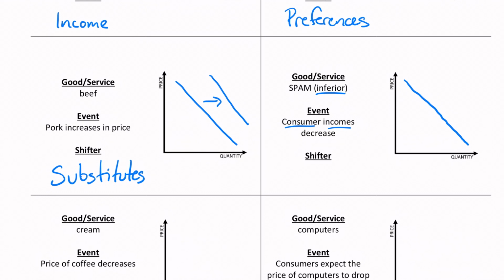So as our income goes down, we might have to stop eating fancy steak dinners and start eating more spam instead. And so that's going to be a shift to the right, an increase. And again, this is going to be income. But the key thing to be paying attention to there is that it's an inferior good. So as our income goes down, we're going to buy more of that.